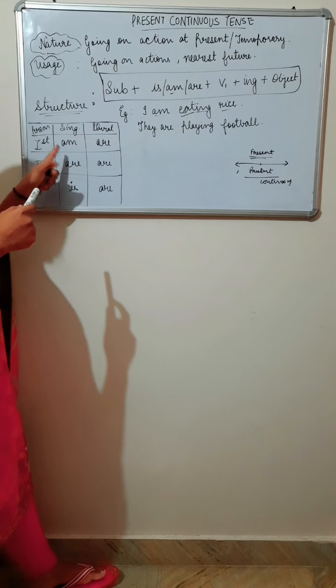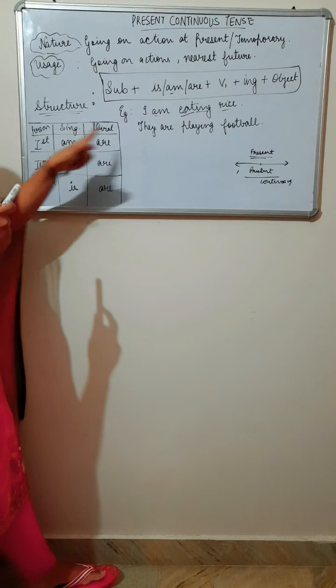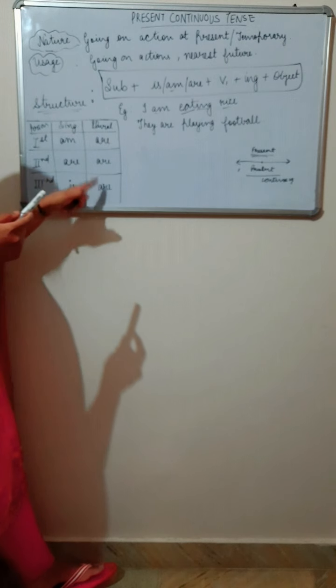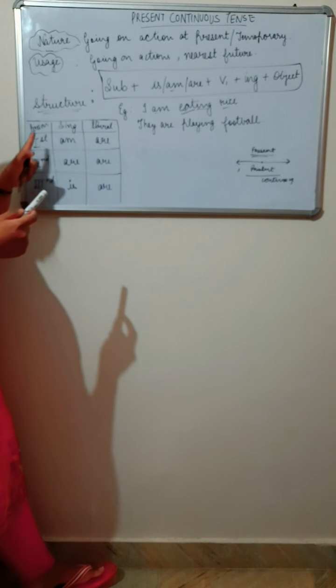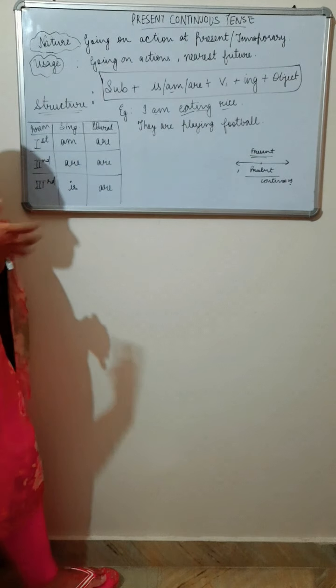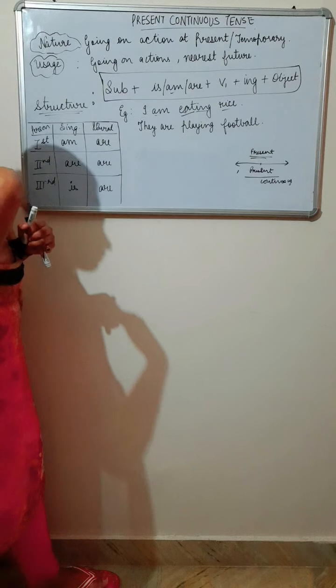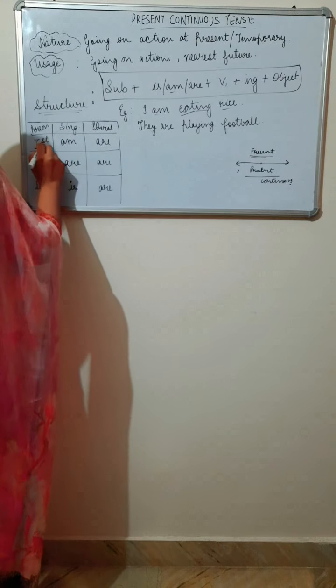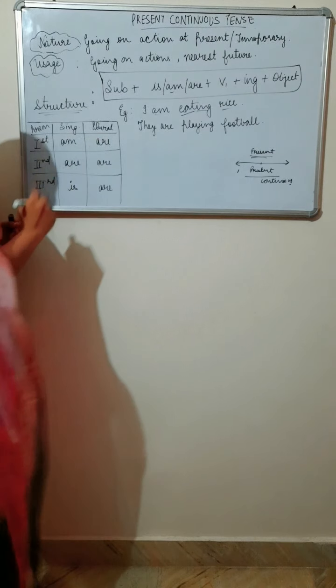I am. So "am" comes only with "I", with first person singular. Otherwise, most of the time "are" is used. When first person plural is there, "are" is used. For example, I am eating rice. If I have to say "we", then I will not use "am". We am eating rice. Is it correct? No. So I will use "are". We are eating rice. So that will be the correct sentence. So if there is first person plural, then we have to use "are".